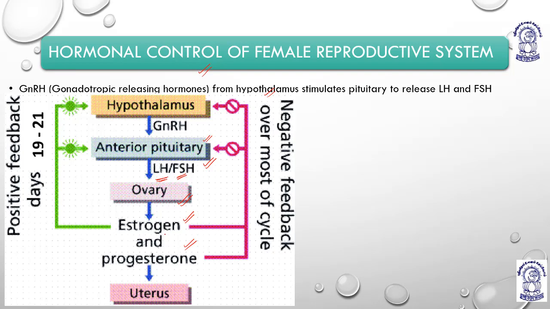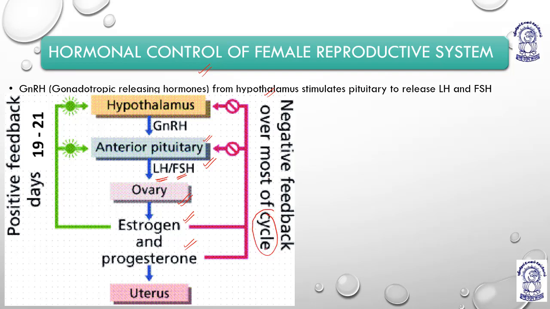The amount of estrogen and the amount of progesterone give a feedback to the hypothalamus whether they are needed to secrete LH and FSH or whether they are not needed to secrete LH and FSH. So both the hormones have a negative feedback over most of the menstrual cycle. Here the cycle means the menstrual cycle.